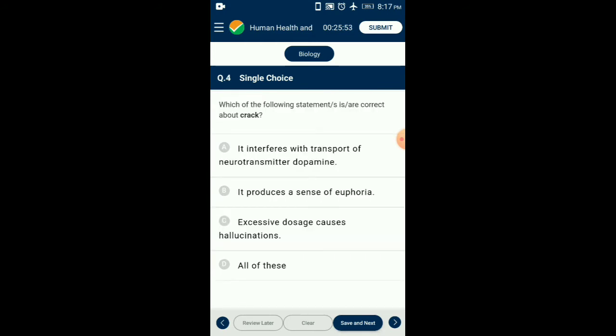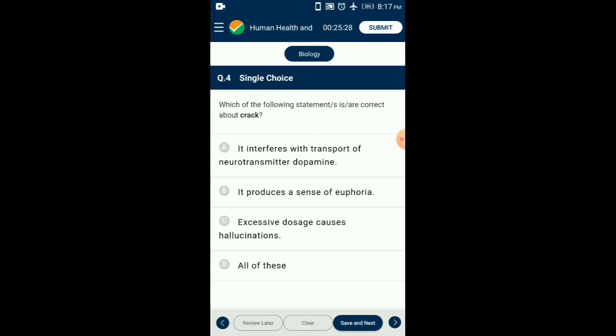Question number 4, which of the following statements are correct about crack? Coca alkaloid or cocaine is obtained from the coca plant, Erythroxylum coca, native to South America. It interferes with the transport of the neurotransmitter dopamine. Cocaine, commonly called coke or crack, is usually snorted.